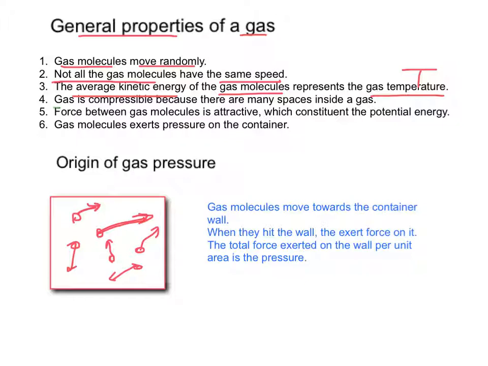Also, gas is compressible, 被壓縮, because there are many spaces inside a gas. Inside a gas, there are lots of spaces around.